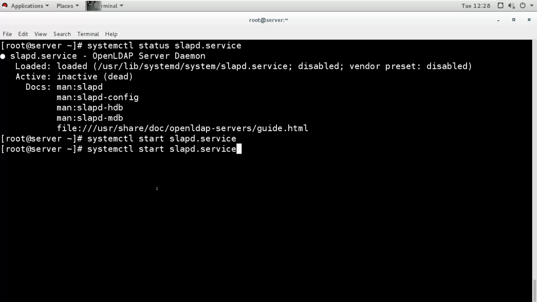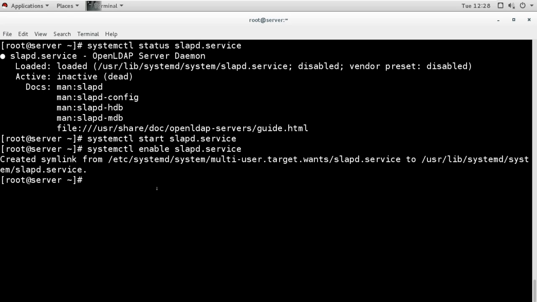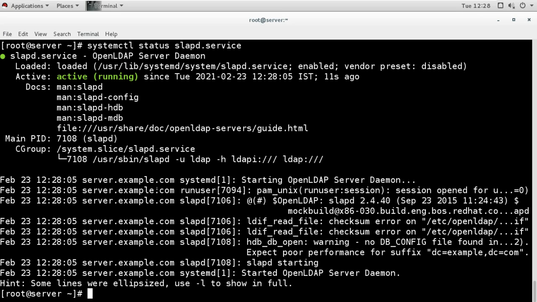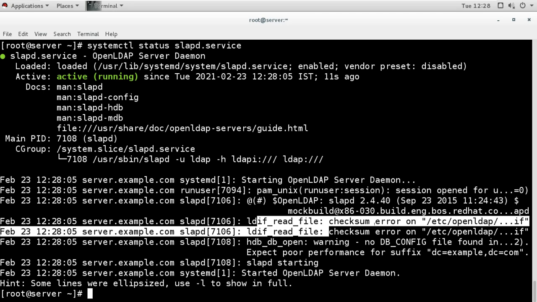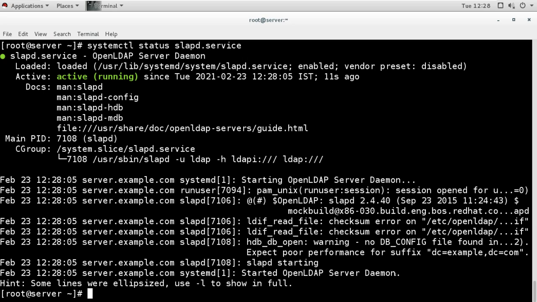And we will enable the service also. And then we can check the status. So it is now running and it is enabled also. Again, it is also saying a checksum error, that you should not edit the file directly, but the server is started. That means the configuration is okay.